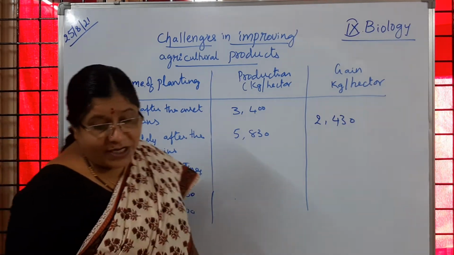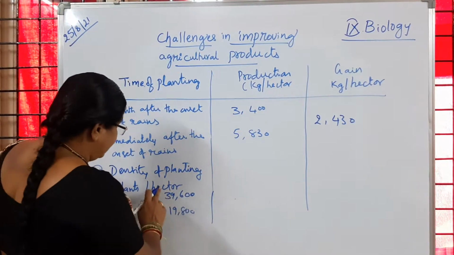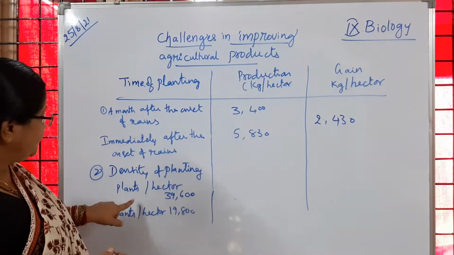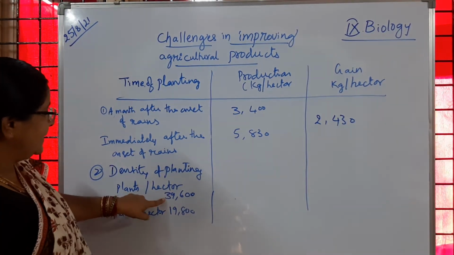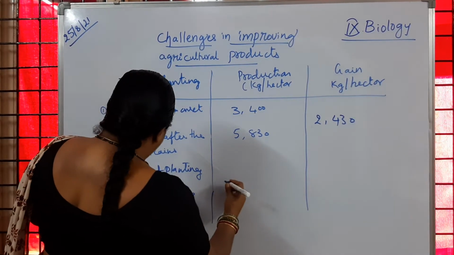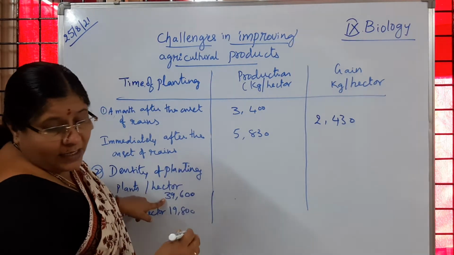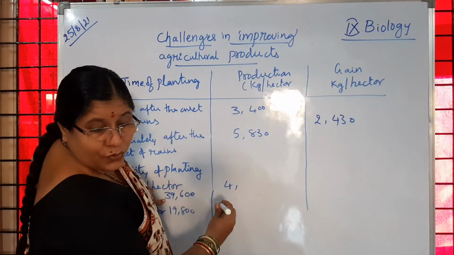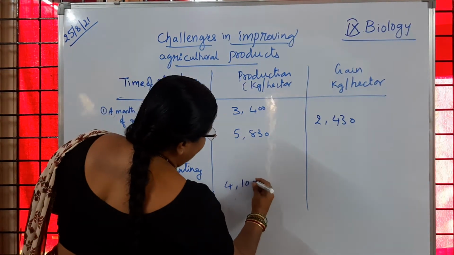Now, how much production is there? Suppose more plants are grown in a hectare of land, that is, if we are growing 39,600 plants, then what is the production here? 4,100.